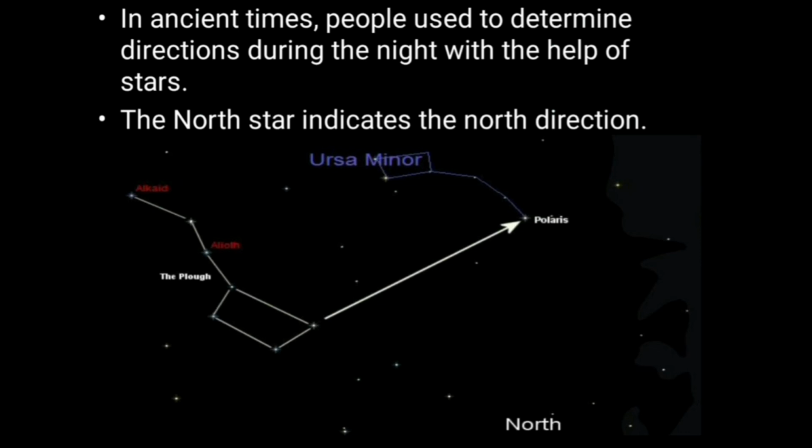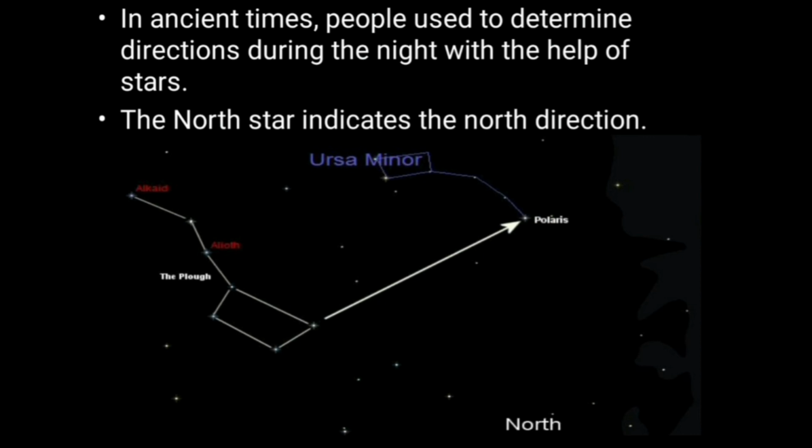If you observe the Ursa Major constellation carefully, you will notice that it forms the shape of a question mark. If we join the last two stars straight toward the north direction, we will notice a very bright star shining among all the stars, and that star is a part of the Ursa Minor constellation, which is called Dhruv Star, or North Star, or the Pole Star.